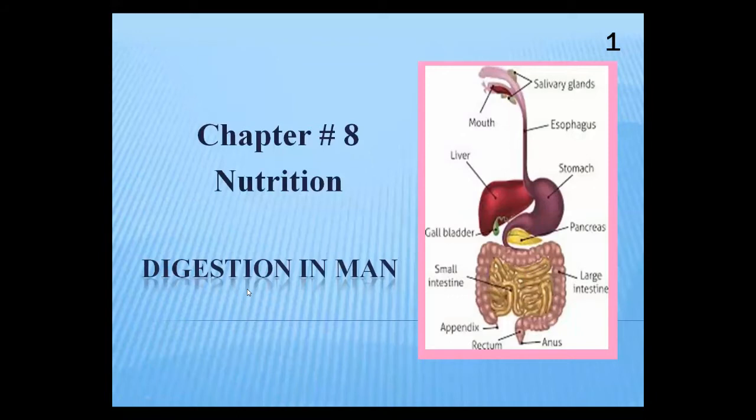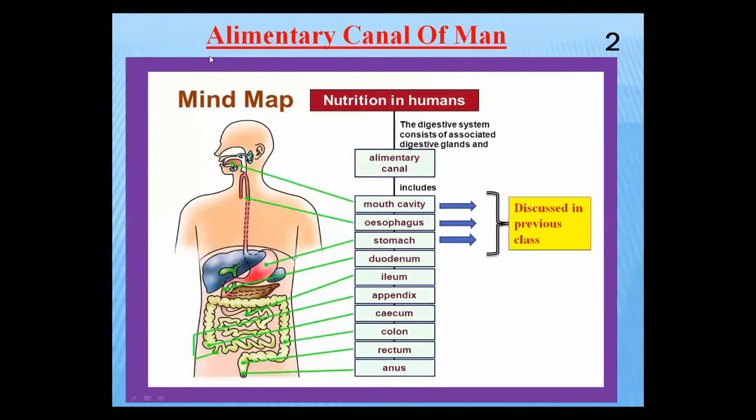Bismillahirrahmanirrahim. Students, today I am going to continue my teaching of my topic, digestion in man. We have discussed the term. What is the term of digestion? Digestion is a process in which complex food molecules convert into simple and diffusible form. As well as we have discussed only three organs of digestion.